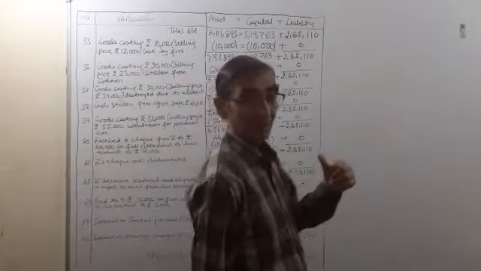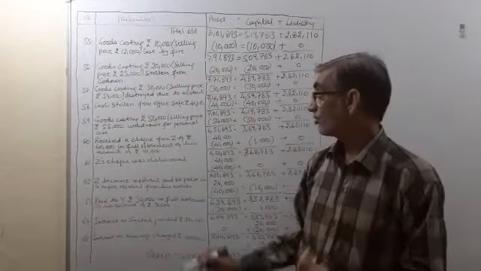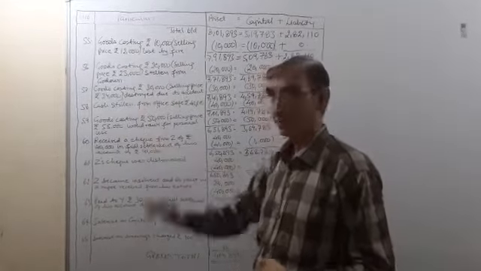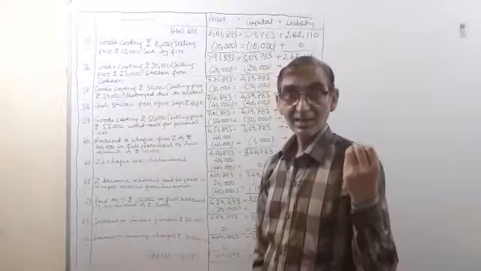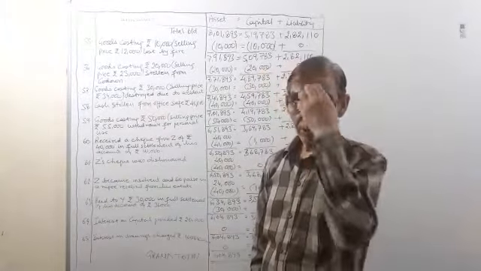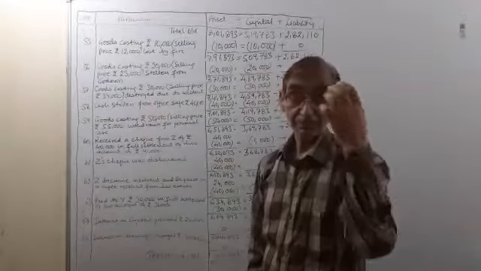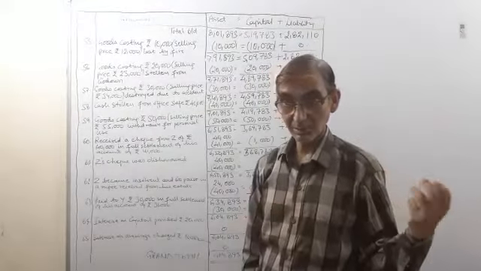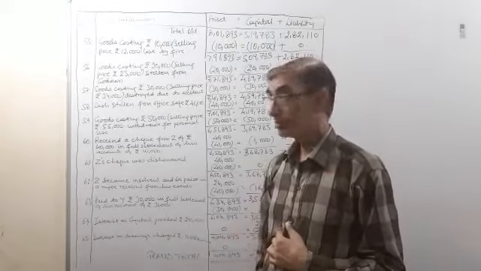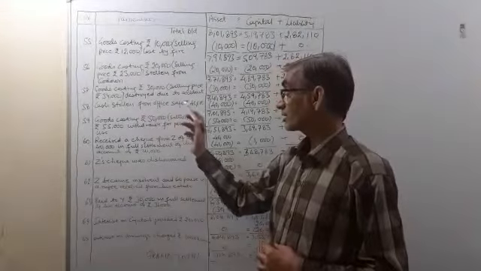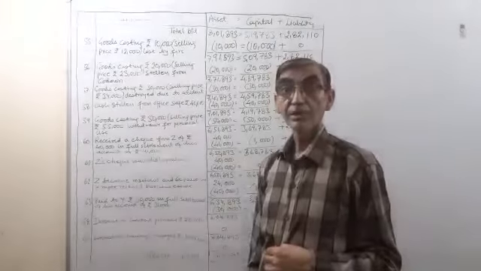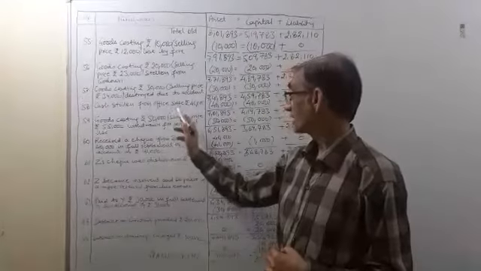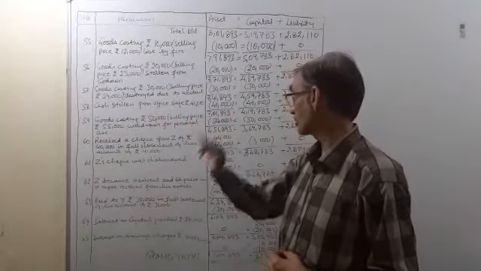Now the 58th transaction, cash stolen from office safe rupees 40,000. This is the case of cash stolen. See, either it is cash stolen or it is some type of fraud that has been committed and the cash is misplaced from the account. It is called cash embezzlement. So there is a cash embezzlement of rupees 40,000.